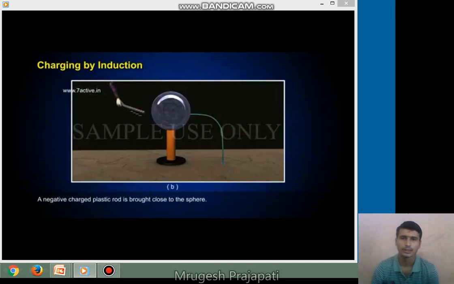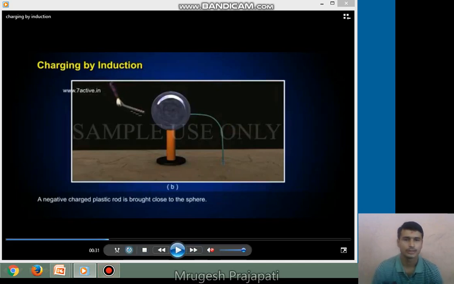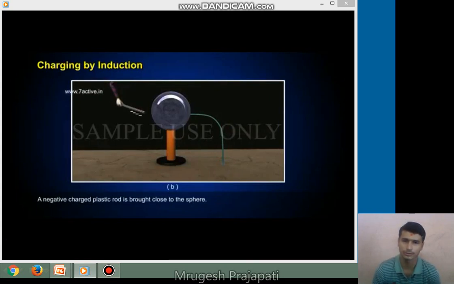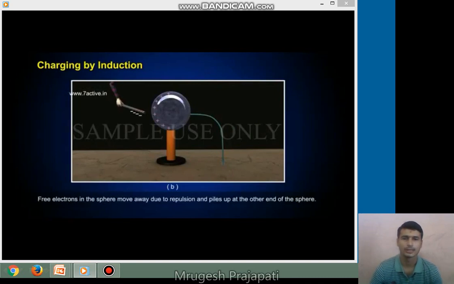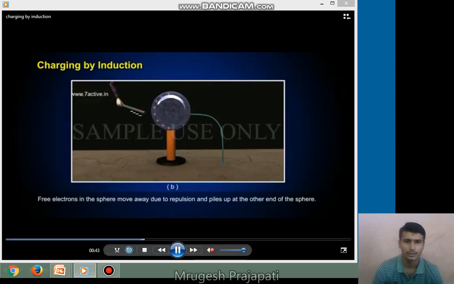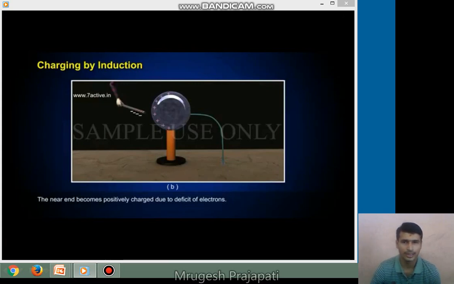Due to the negatively charged rod, the electrons in the sphere experience a repulsive force and move away from the negatively charged rod, right? So negative charge plastic rod ને કારણે શું થશે?